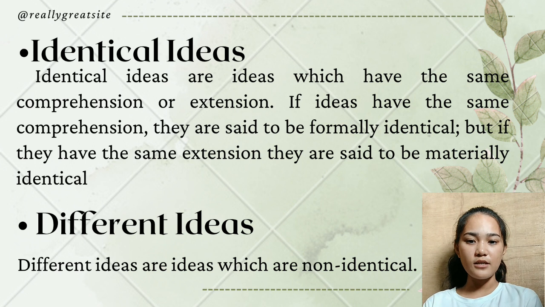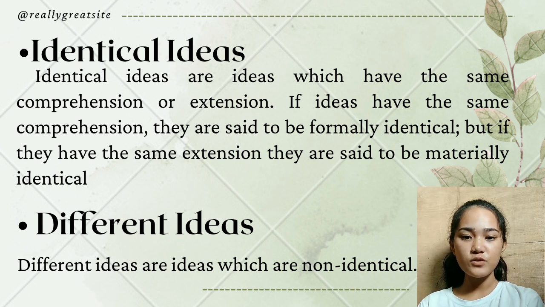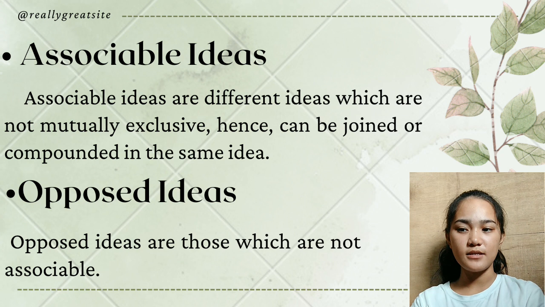What are different ideas? Different ideas are ideas which are non-identical. For example, shoes and apple, water and pencil. These examples are different ideas because they can never be identical to each other. What are associable ideas? Associable ideas are different ideas which are not mutually exclusive, hence can be joined or compounded in the same idea. An example of associable ideas are sentient and living.